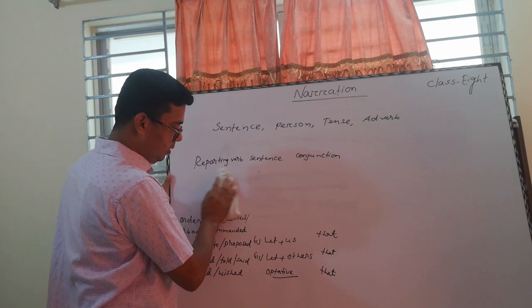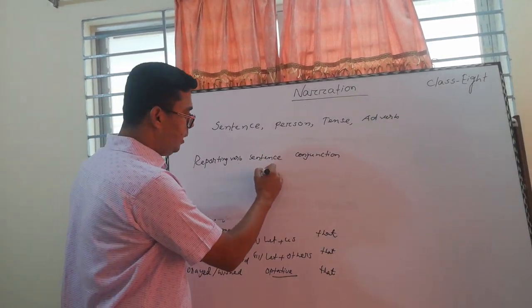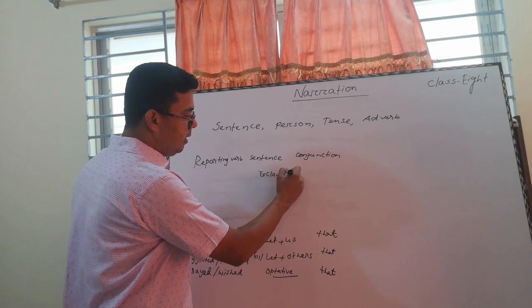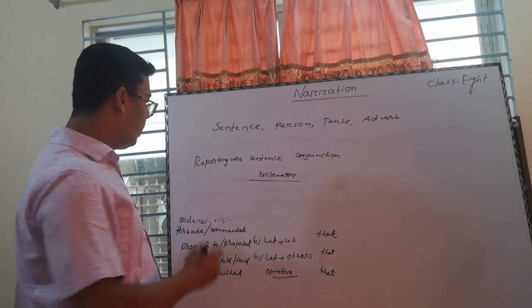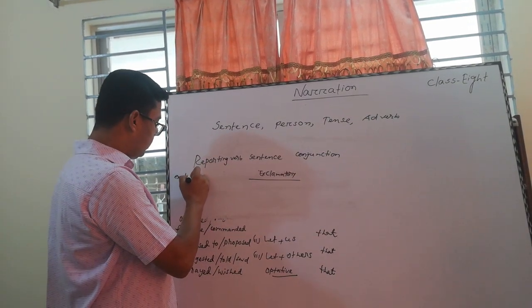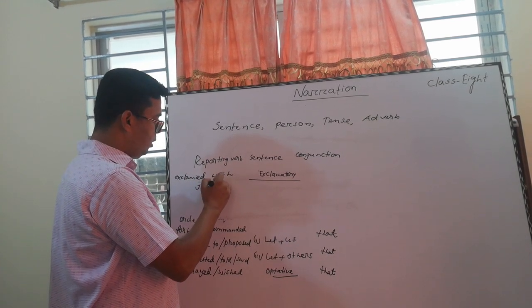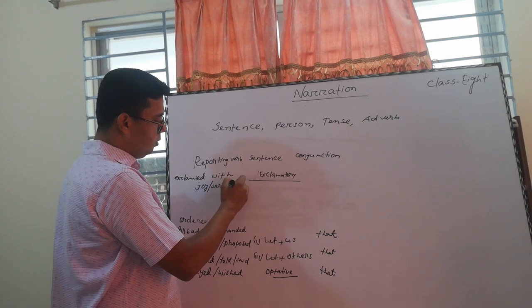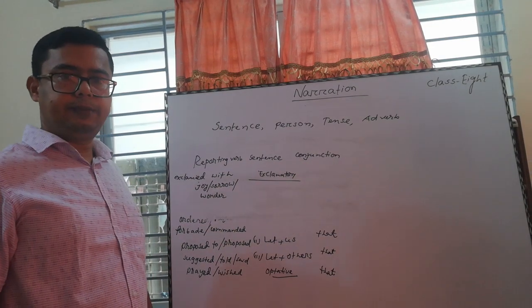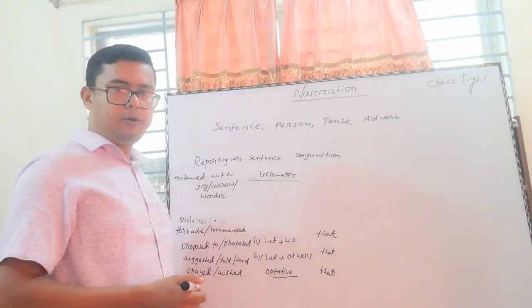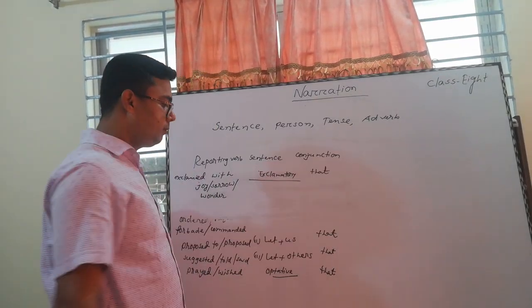Another sentence is remaining, and it is exclamatory. If it is exclamatory, we have to write exclaimed with joy, sorrow, wonder, like that, and it is based on the reported speech, and the conjunction here is that.